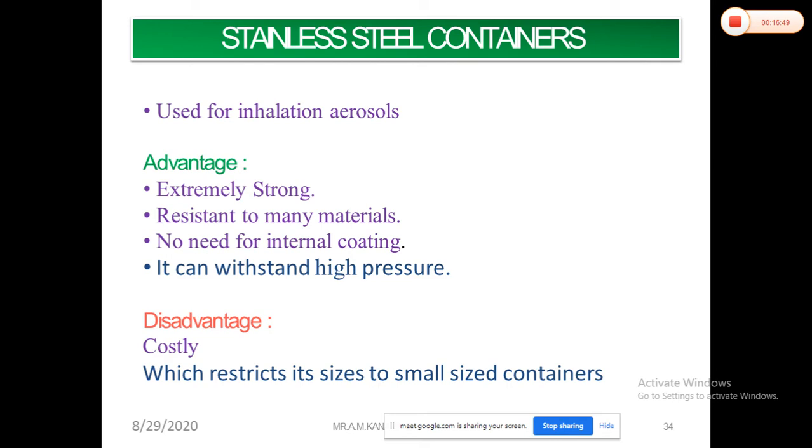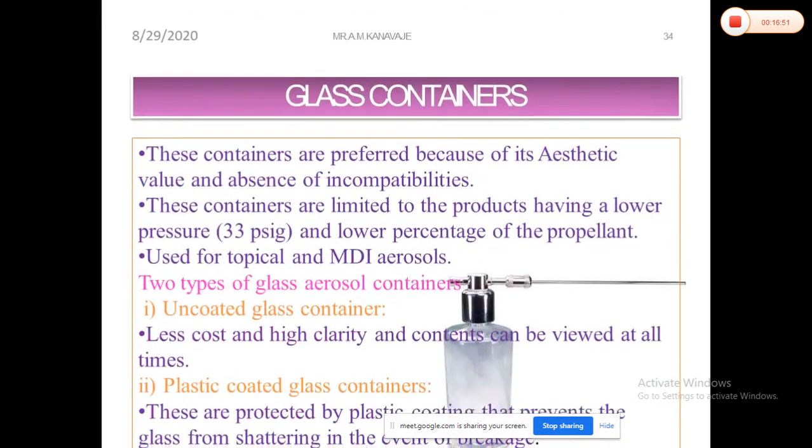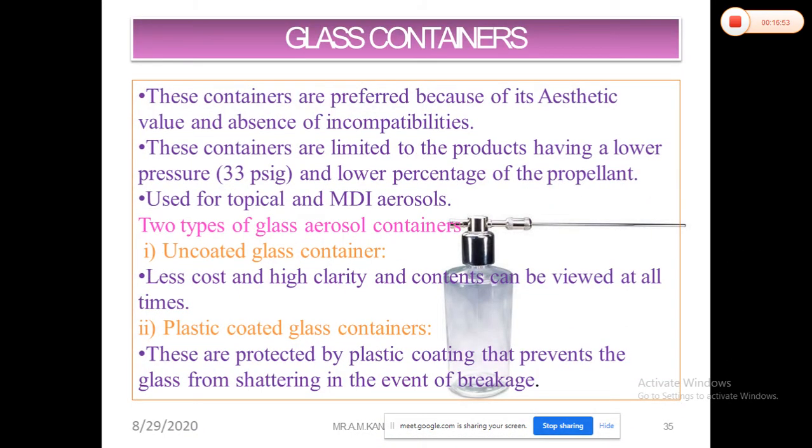So apart from that, as I already discussed, there is another important thing: the glass containers. Why are glass containers used? As we are seeing, various perfume bottles have special aesthetic appeal or specific shapes. So these containers are preferred because of their aesthetic values and absence of incompatibilities.